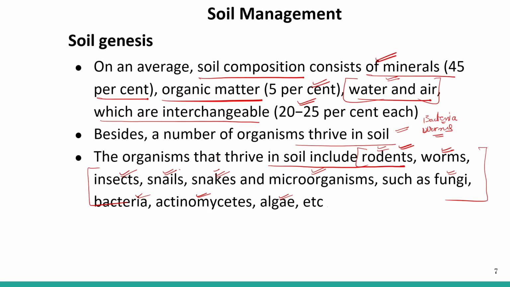These are also present in the soil, and they also contribute a lot of material in the formation of soil. Okay, so the presence of these organisms also determines the chemical, physical and biological properties of the soil.